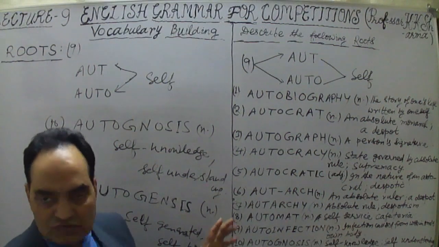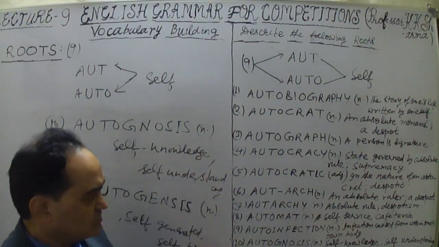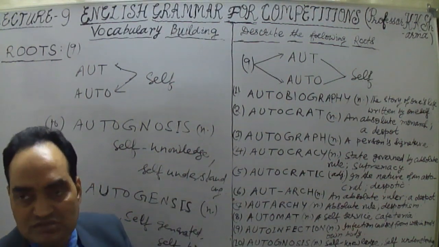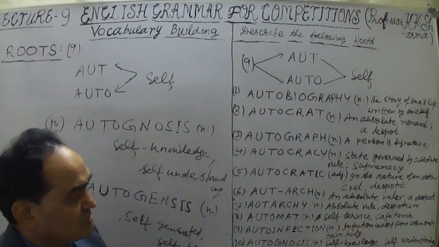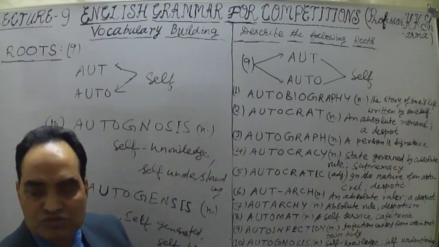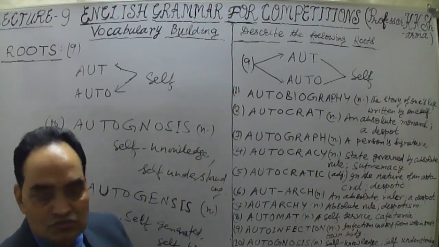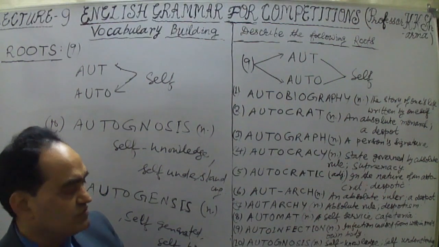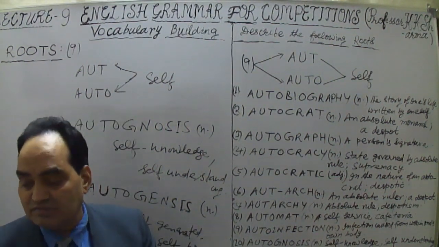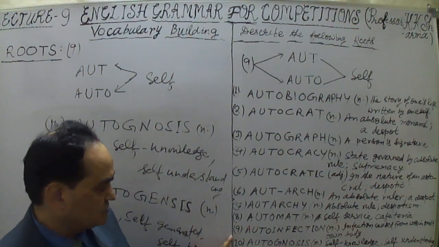Autogenesis, so that is related to the autogenetic word. A number of other words can be found based on this one root. This is a very important root. Please don't forget this. It is one of the most enriching root words. Pay attention to it, otherwise one is going to miss the bus or miss the train. So this is how one has to understand that.